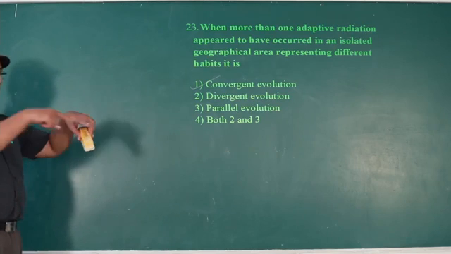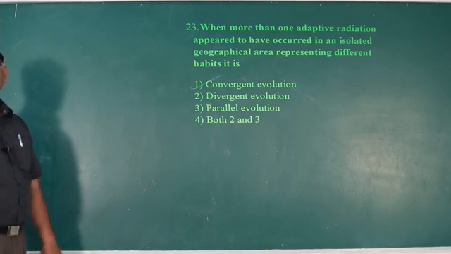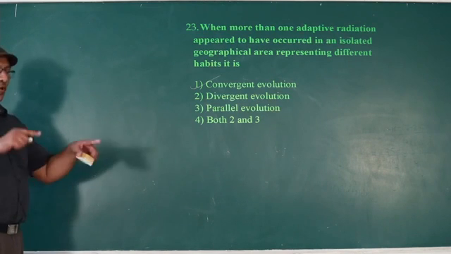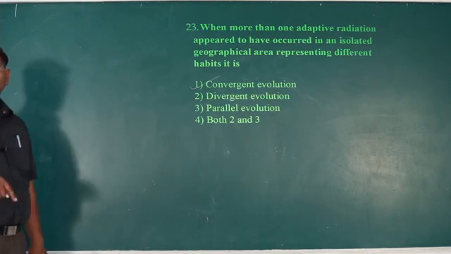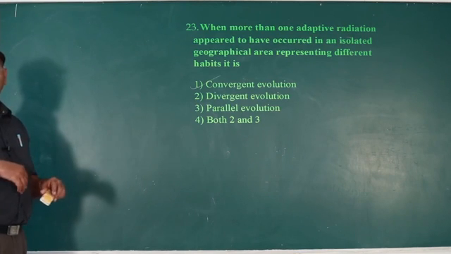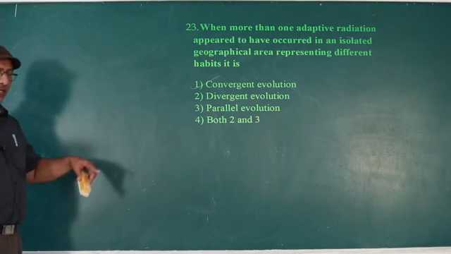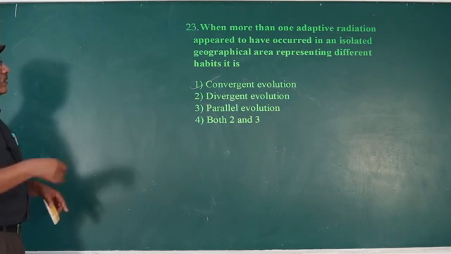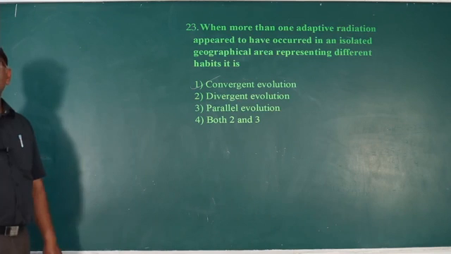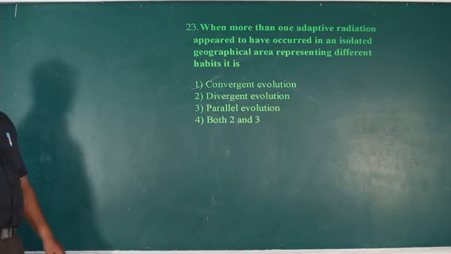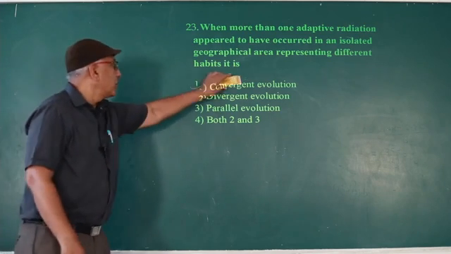More than one adaptive radiation in an isolated geographical area is known as convergent evolution.